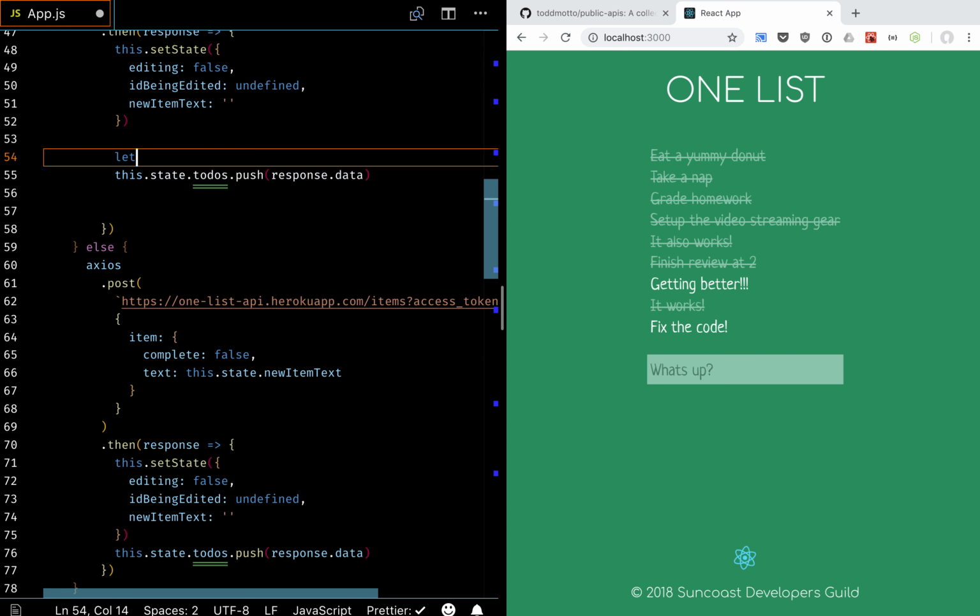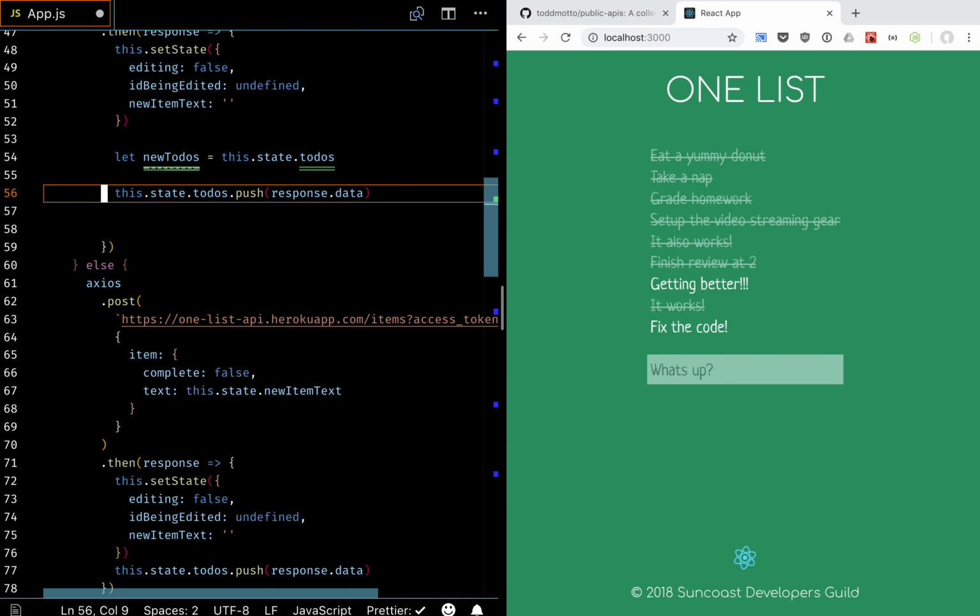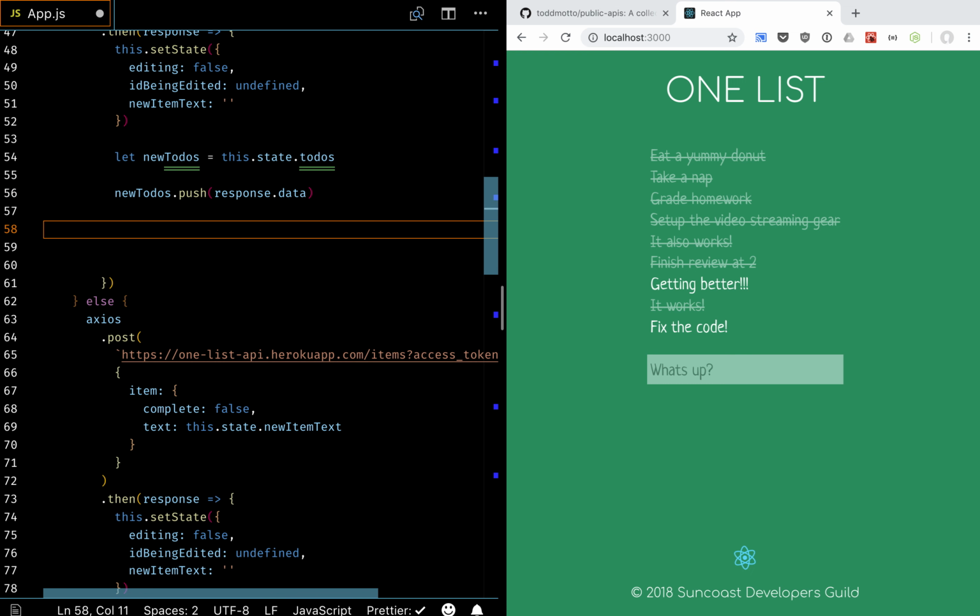So we talked about, well, maybe let's make a new to-dos and assign that this.state.todos. Right? And then maybe we'll push the response data onto new to-dos, and then we'll do this.setState, and we'll make the to-dos the new to-dos. Right?